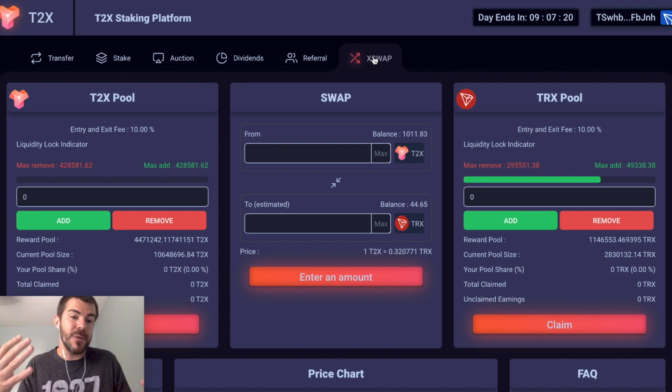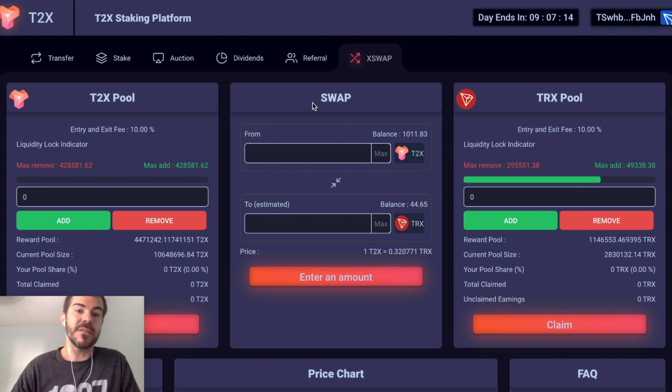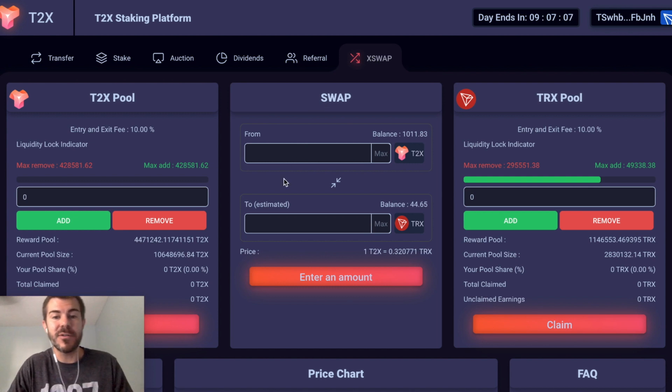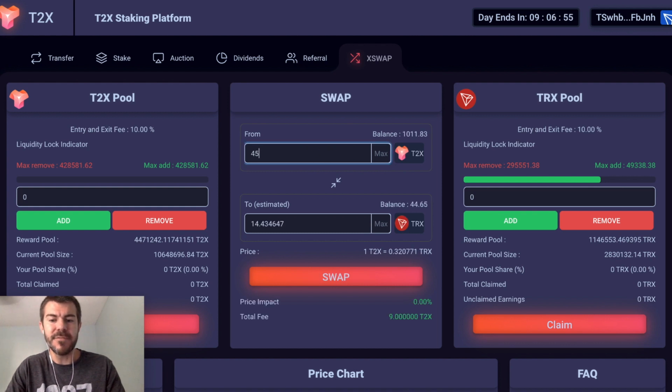And then you're ROI'd and you can keep staking your T2X, and you're just chilling, just continuing to get dividends from people entering the lobby. And if you can get 1% daily, this thing is going to continue to go up. So I told you I spent 123,000 TRX getting my T2X, and I have like 450,000, I think. So you can see I've already made money that way, but I'm also getting all of those dividends.